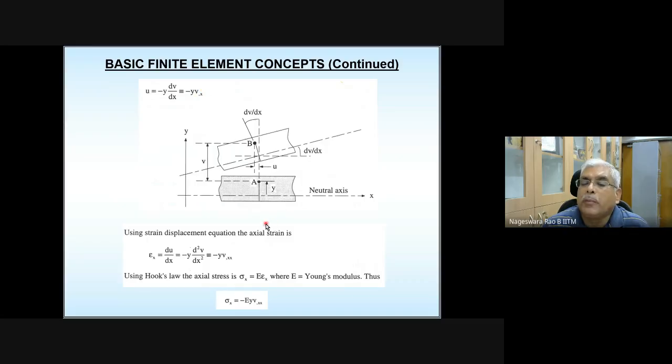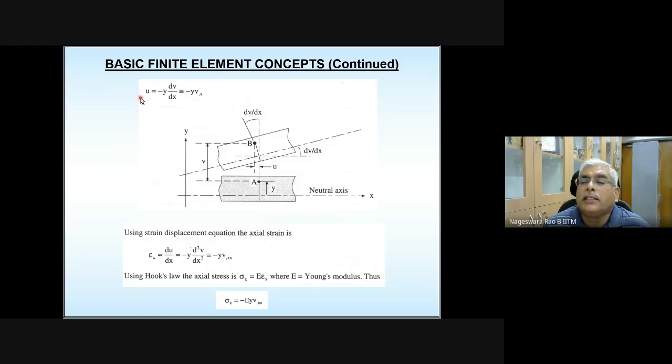And we are assuming sections which are perpendicular to the neutral axis originally remain perpendicular to the neutral axis in the deformed configuration. So I hope that is clear. If it is not clear, please think about it. We will discuss further if you have any questions.